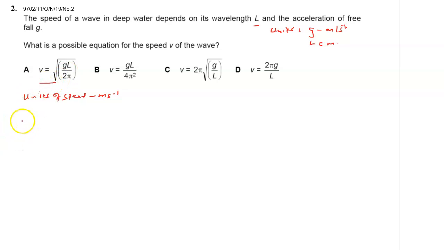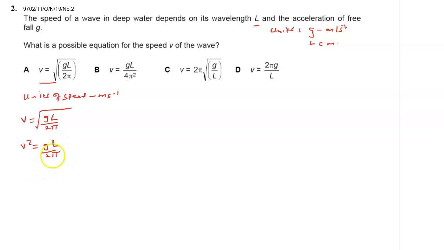So let's look at A. We are being told v is equal to the square root of gL over 2 pi. Here we remove the square root, so v squared is equal to gL over 2 pi.